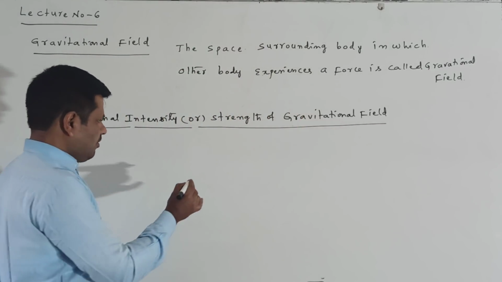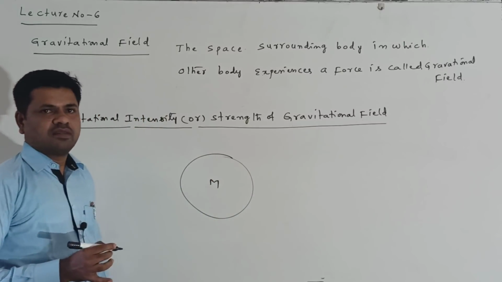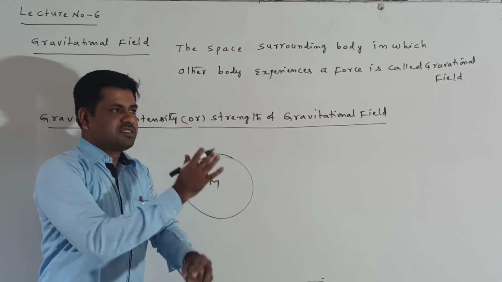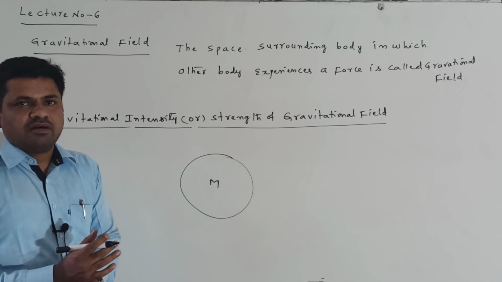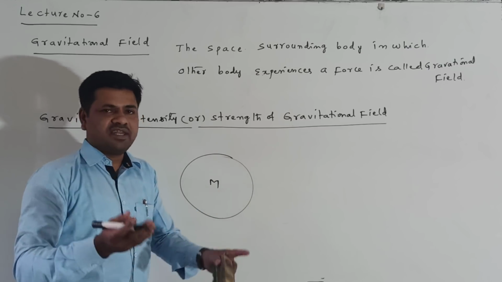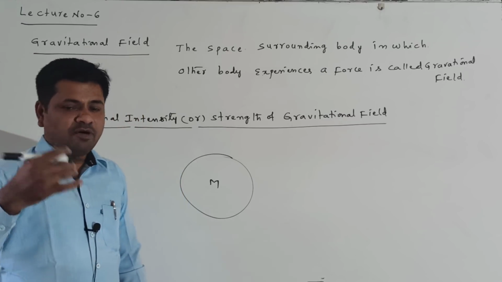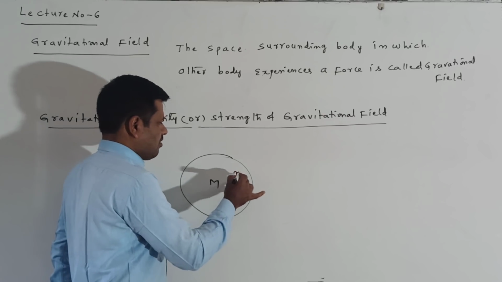Listen, suppose this is a capital M body. Surrounding this body there is space. In this space there is a gravitational field. Suppose I am placing another body of mass m.